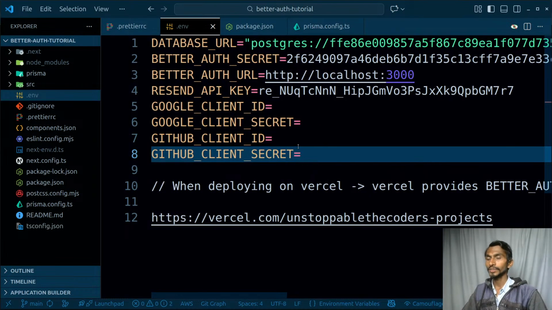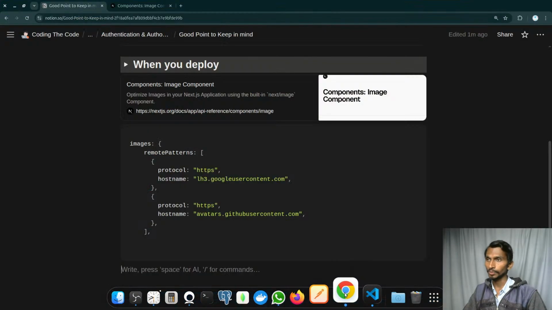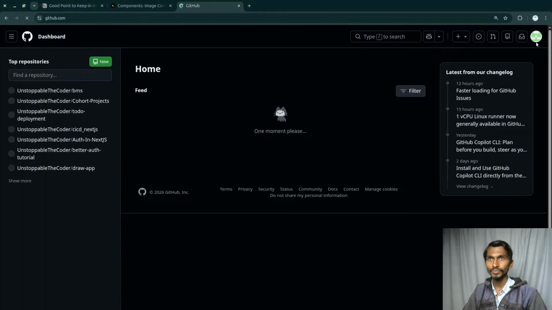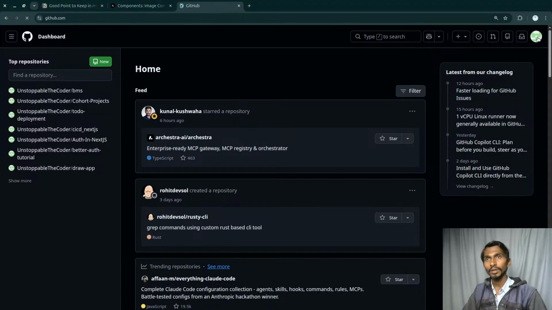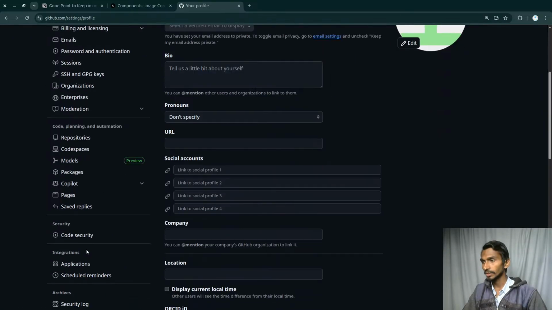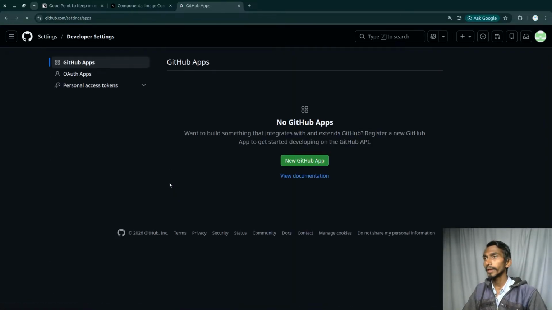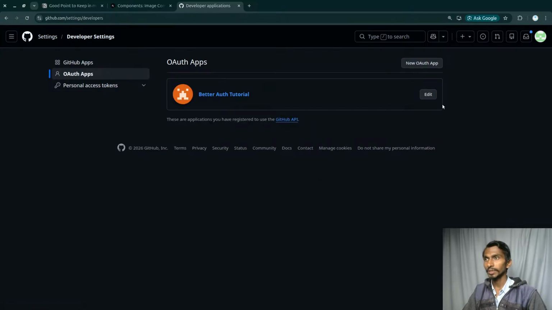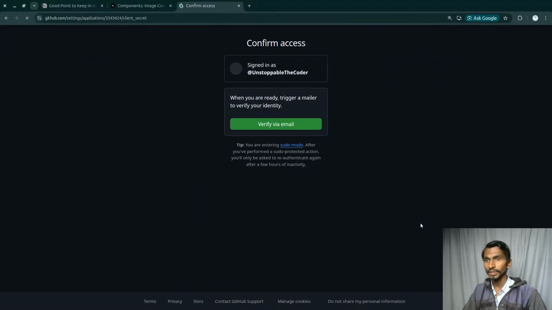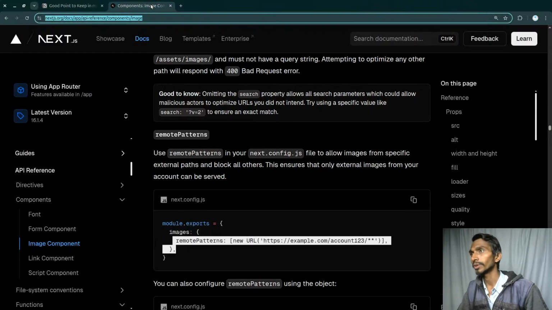So when it comes to the Google ID, I don't really have that. That is not being used right now anymore because I have deleted all the projects. One thing I can do, I can go to my GitHub, and I'm going to be revoking the GitHub secret that I had. And I will be creating a new one. That's not really a big problem because this has been shared in public, so that is why I will be simply getting rid of that. So developer settings, and inside my OAuth apps, I had better auth tutorial related stuff. Again, let's generate a new client. Again, I have to verify. Let's do it when we actually start working on the project. Right now I'm not going to be doing that.